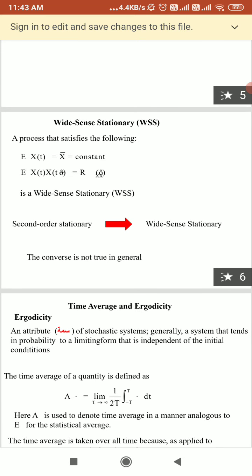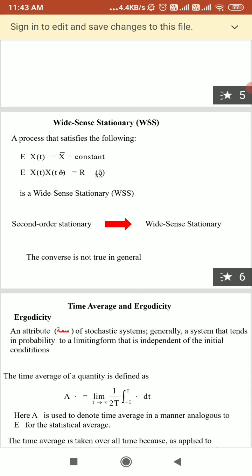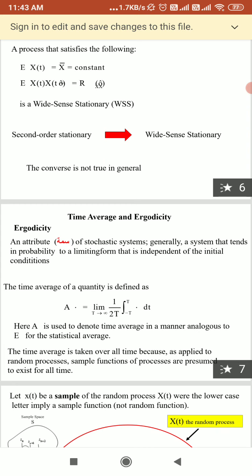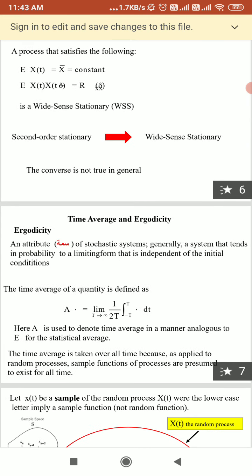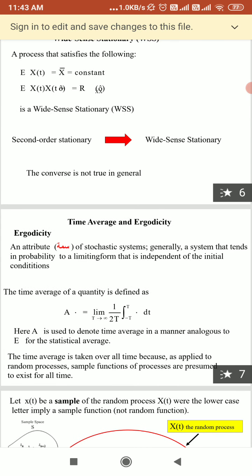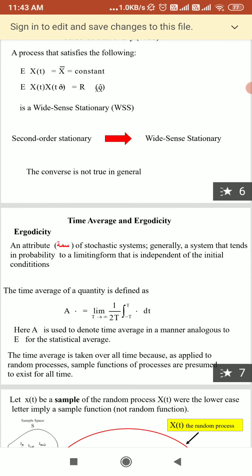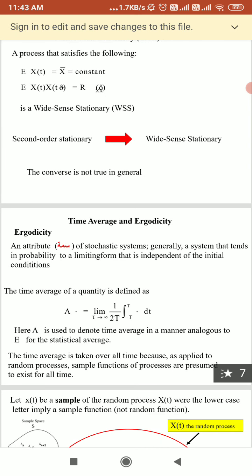In communications, noise and message signals can be modeled as a stationary random process. A second order stationary process is always wide sense stationary, but its converse is not true, because wide sense stationary only requires the mean to be constant and the autocorrelation to depend only on the time difference.